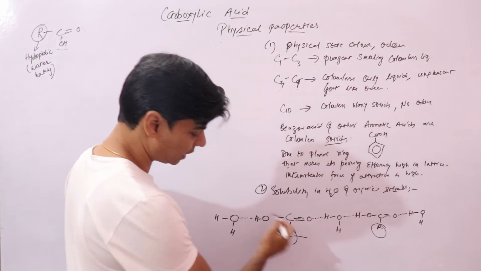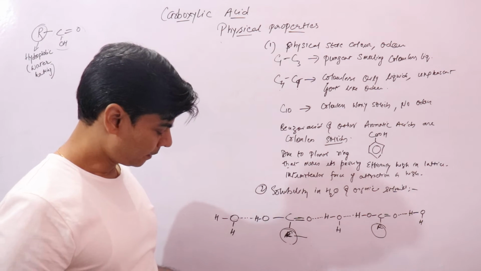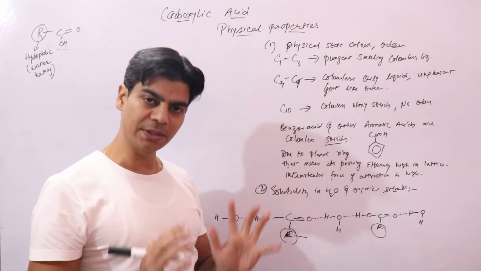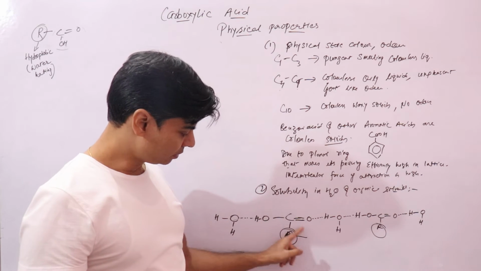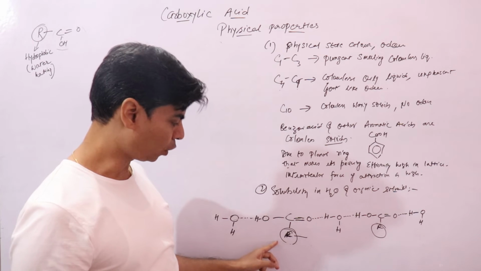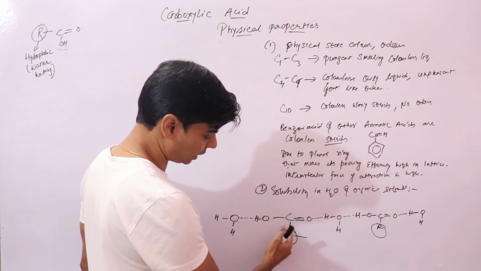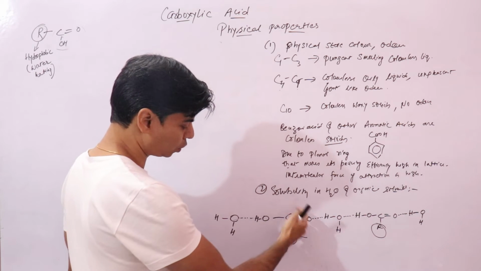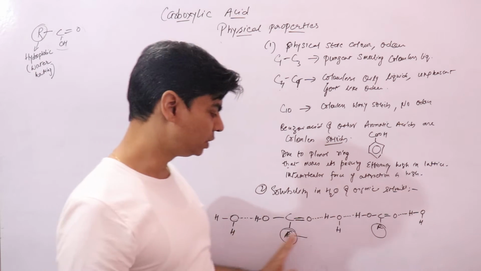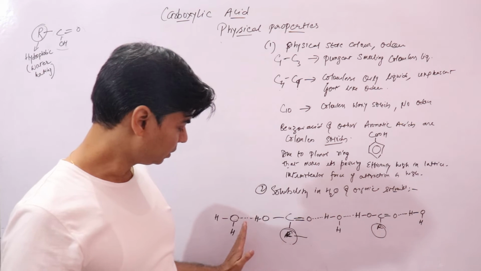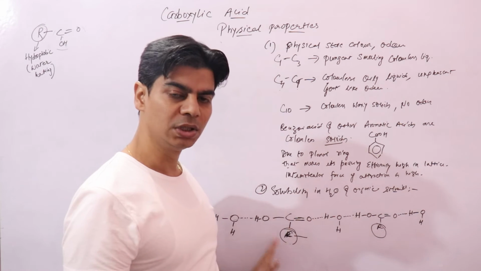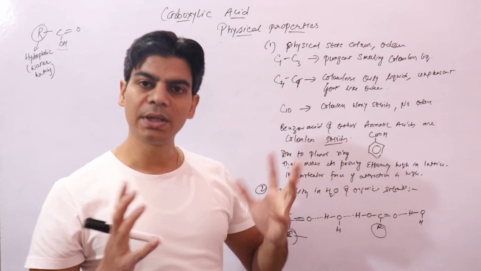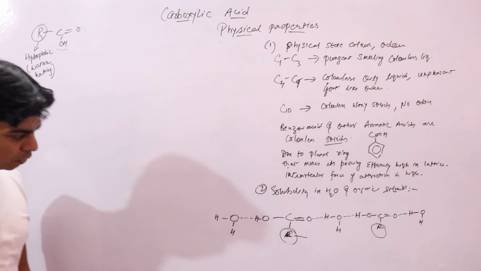Why? Because this alkyl group is insoluble in water. When the size of the alkyl group increases, it will dominate. Or what we say is, when the size of the alkyl group increases, these hydrogen bonds would not be able to hold these carboxylic acid molecules in water because of this bigger hydrophobic alkyl group. I hope this is clear.